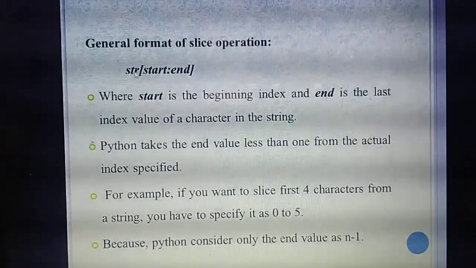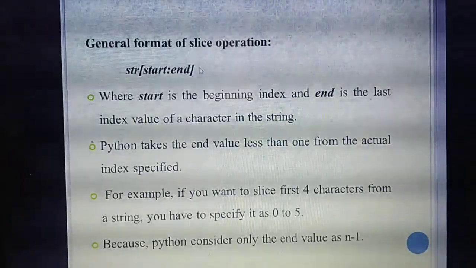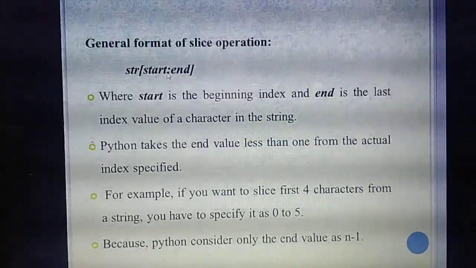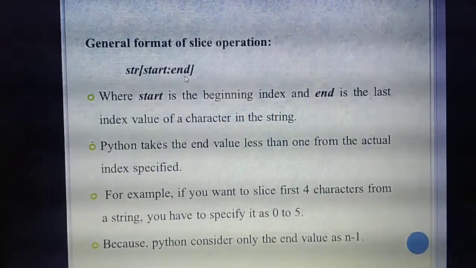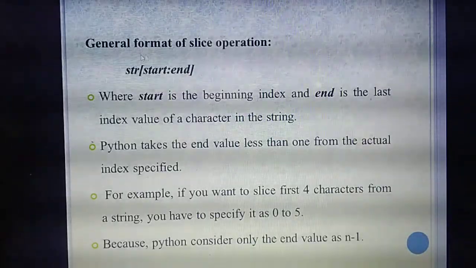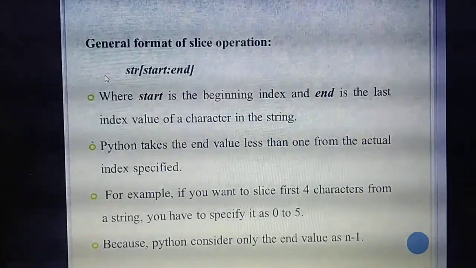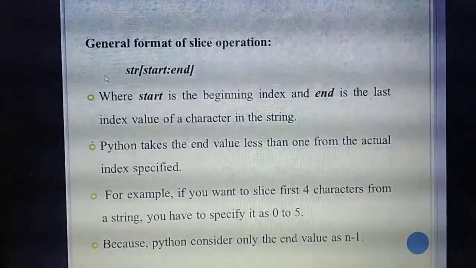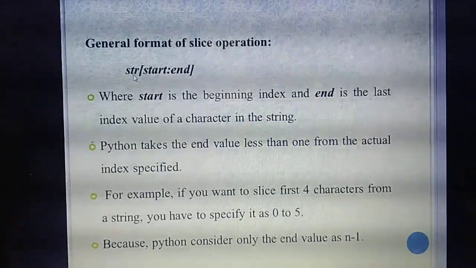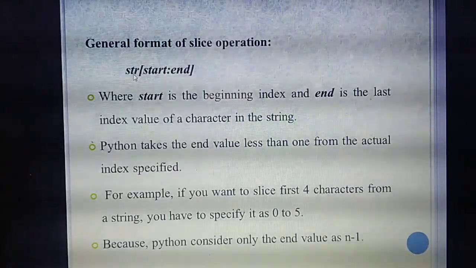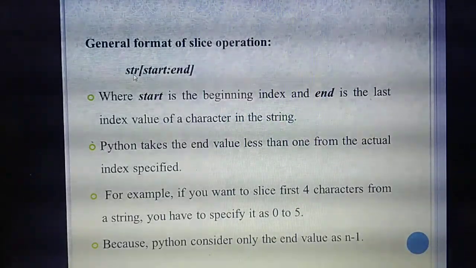Then inside the bracket you need to specify the starting index value and the ending index value. Understand the syntax? This is the syntax, or general format, for the slice operation. So what are the things you need to specify? The string variable. For example, the word welcome you are giving in a variable called str.